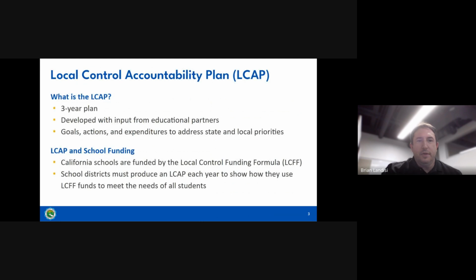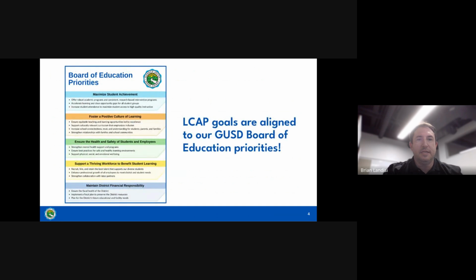The Local Control Accountability Plan is a 3-year plan, and it's developed with input from our educational partners, where we list our goals, actions, and expenditures to address the state priorities and our local needs. California schools are funded by the Local Control Funding Formula, and school districts must produce a plan, which is our LCAP, each year to show how the LCFF funds are intended to meet the needs of our students. So let's get into it.